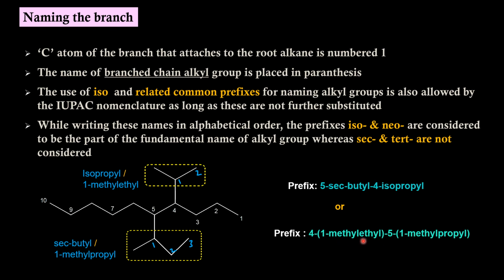Then we have ethyl, E, and propyl, P. Since ethyl wins over, the substituent at position 4 comes first in alphabetical order if we use this type of nomenclature. Observe these two names. The substituents are in different positions. The substituent at position 5 comes first here and comes later here. So be careful what name you are using.